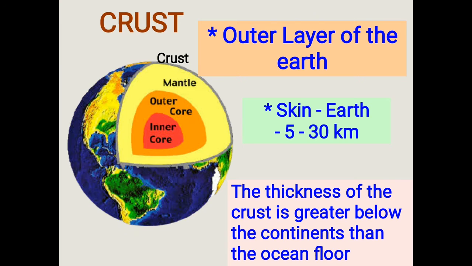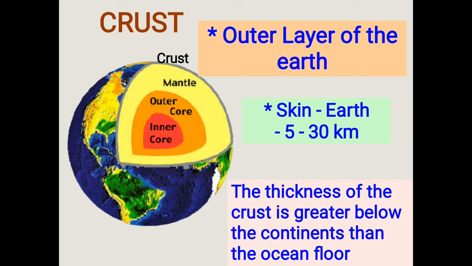Now we'll see the first and the most important layer, the crust. As I told you, the crust is the thin outermost layer of the earth. We say it is the skin of our earth, which ranges between 5 to 30 kilometers. So it ranges between how many kilometers here? 5 to 30 kilometers. It is the solid and rigid layer of the earth.